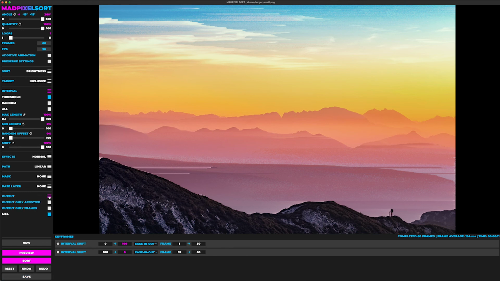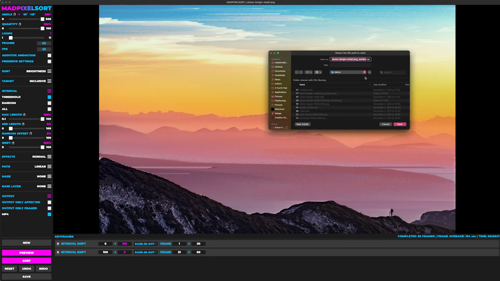Now, currently, I only have H.264 encoding in MP4 file format for now. I will add more in the future. And if you wanted to change this, you can essentially just save it as frames and then open it up in Premiere or QuickTime and then do it yourself. But for the time being, if you want to just save it quickly as an MP4, you have MP4 selected by default. Click Save here.